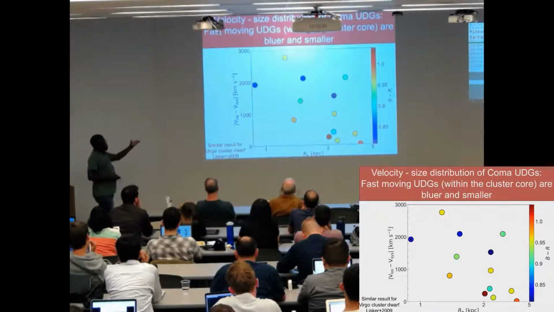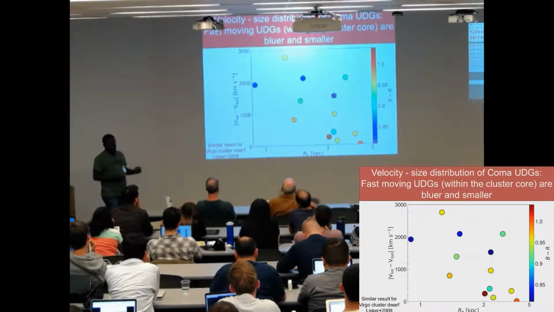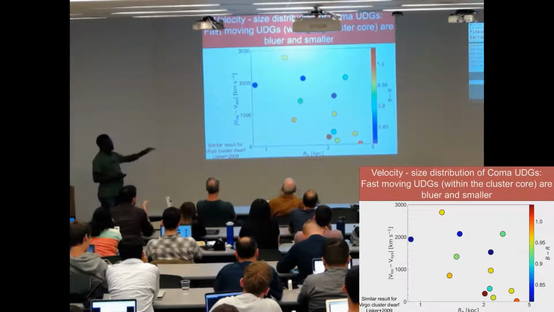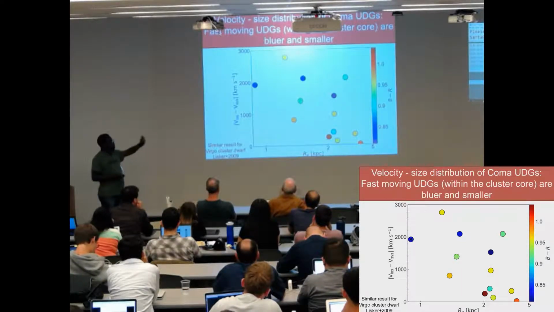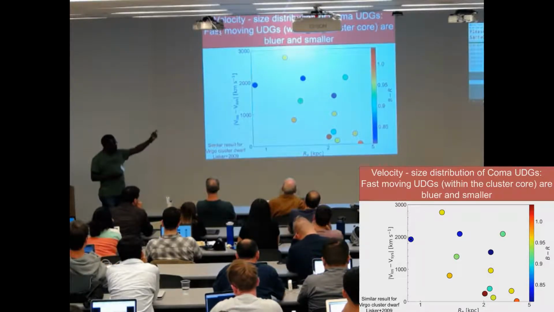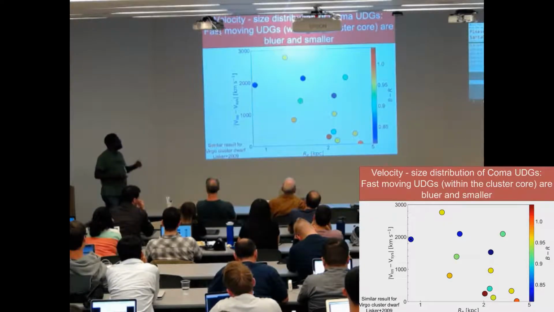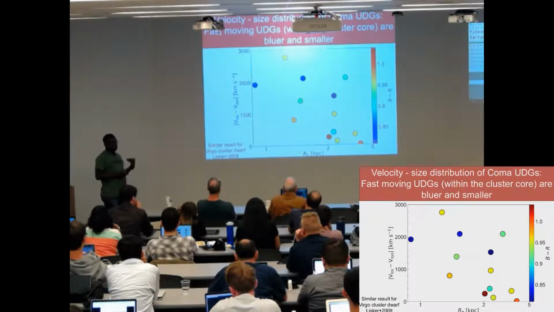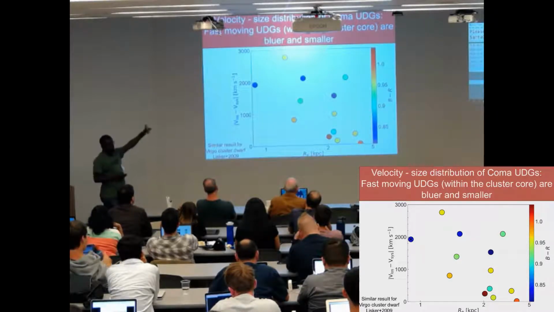I'm showing another version of this plot now, with the relative velocity on the y-axis against the sizes of our UDGs. I'm focusing on the UDGs within the cluster core, and I've color-coded them by their actual optical colors. You will see that there's a trend now: the fast-moving UDGs, which I showed in the earlier plot to be bluer, now have smaller sizes.